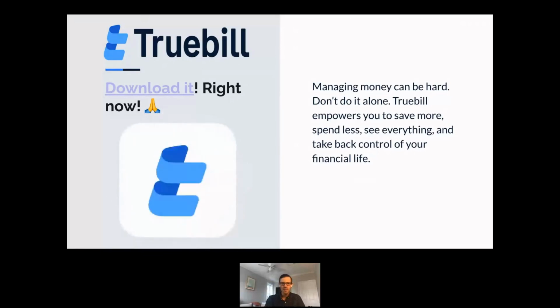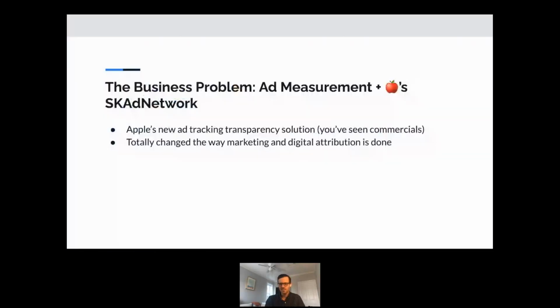But moving on to the meat of the talk. I always like to start with the business problem that we wanted to solve by using these two products I want to talk about today. You can't do anything without a motivating business example, or it's pointless to do anything without one. So let's start there. The business problem we had at Truebill is around ad measurement and Apple's new SKAdNetwork.